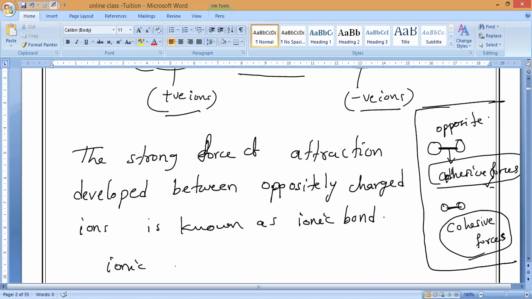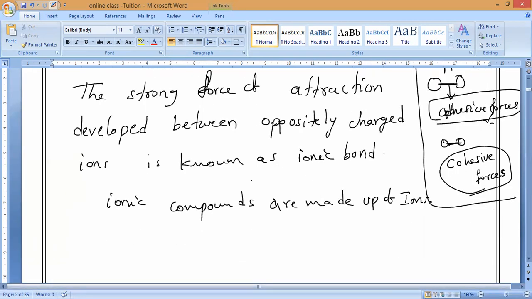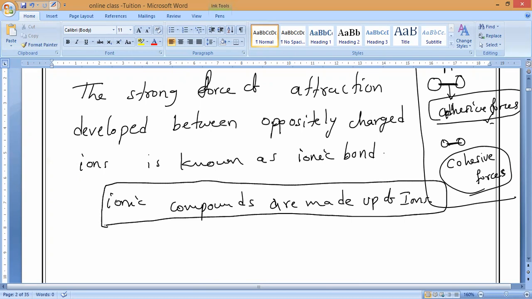So ionic compounds, whatever comes from ionic bonds, these ionic compounds are made up of ions. That is what you have to remember. So from this statement you can understand that the compounds formed by these ions we call ionic compounds. What should we call them? Ionic compounds. Understand, guys? Please respond. Varshini, Bensi, Harini. Yes, sir. The compounds formed by ions, what should we call them, Madhumita? Ionic compounds.